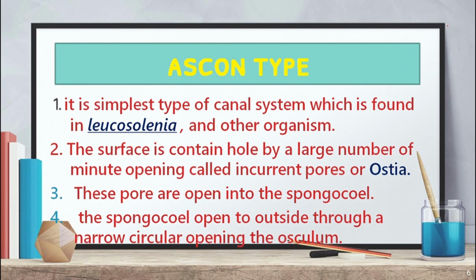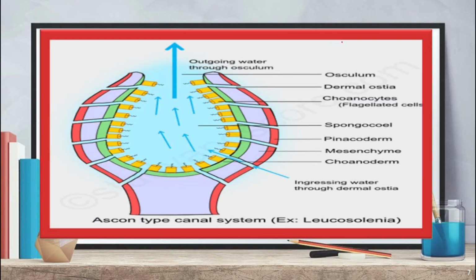So, there is a trick to learn the Ascon type of canal system. What is the trick? First, we learn about ingression of water. When the water goes to the hole, which is called a minute opening, or incurrent pore, or ostia, the water goes into the ostia, through the spongocoel, and then goes outside through the osculum. So that is the trick you have learned.